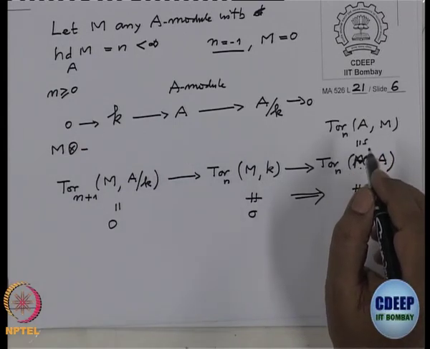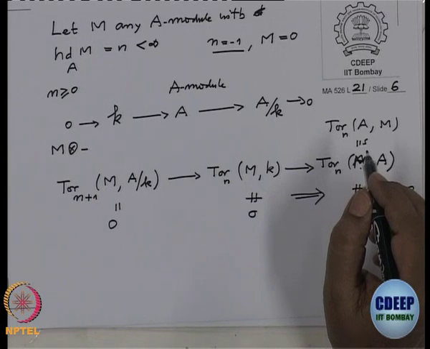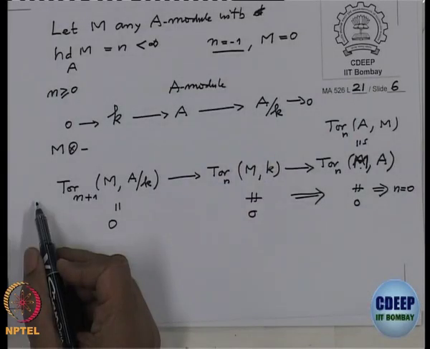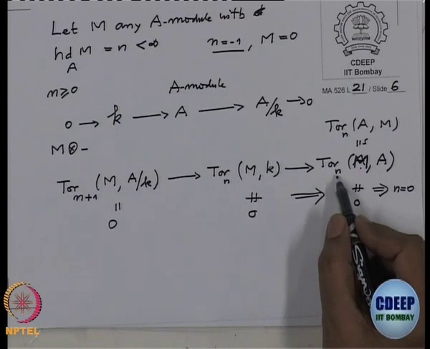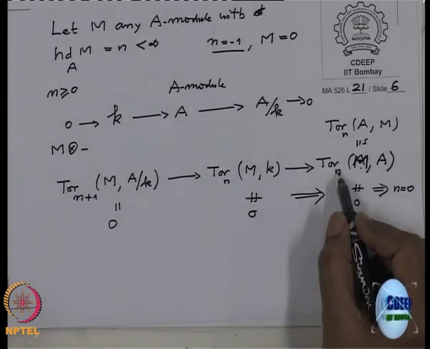If the first factor, when you compute the Tor, is flat, then the sequences will remain exact after tensoring, therefore there will be no homology. So this is 0. That was the reason here also Tor n+1 (M, A) is 0, but here n cannot be more than 0.